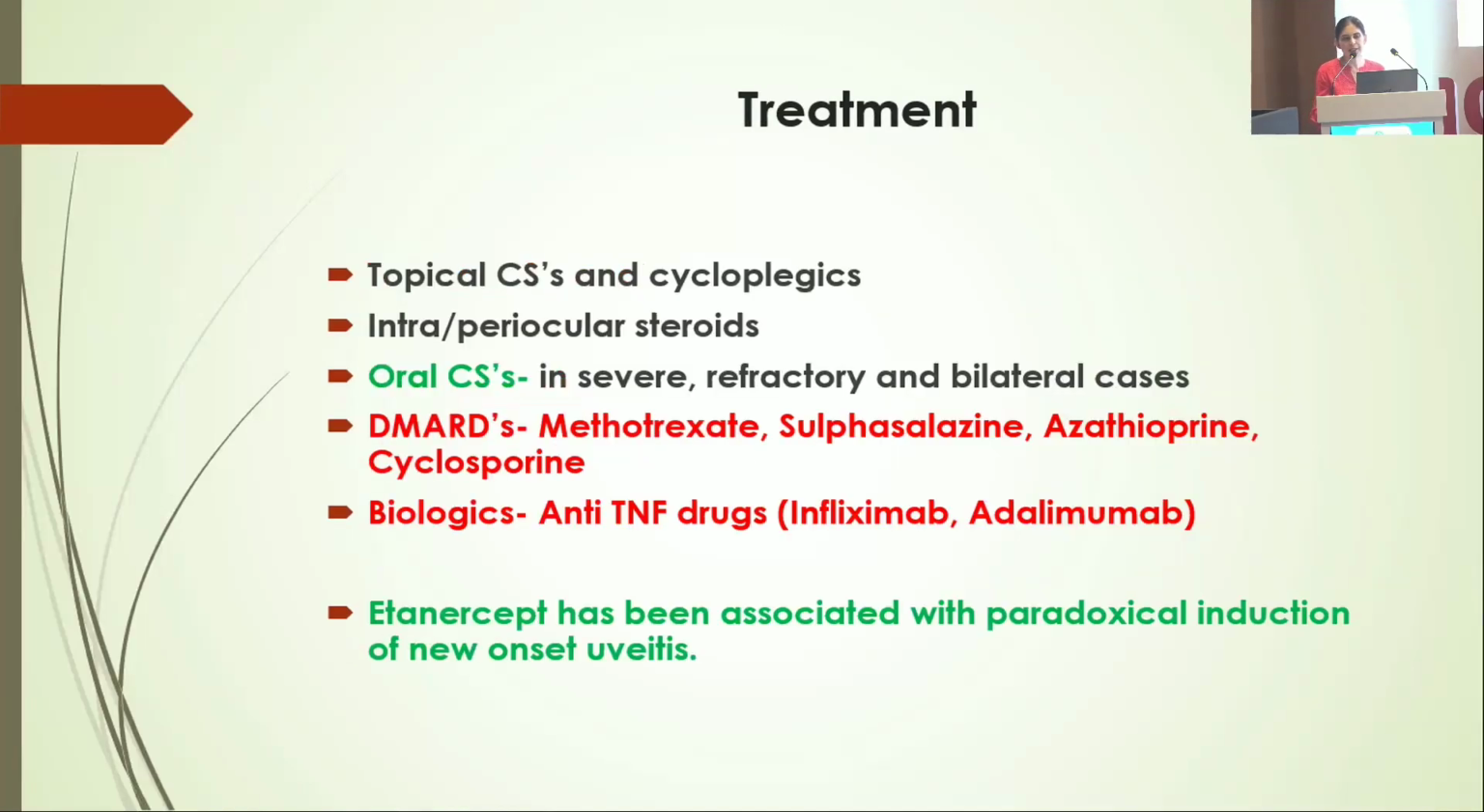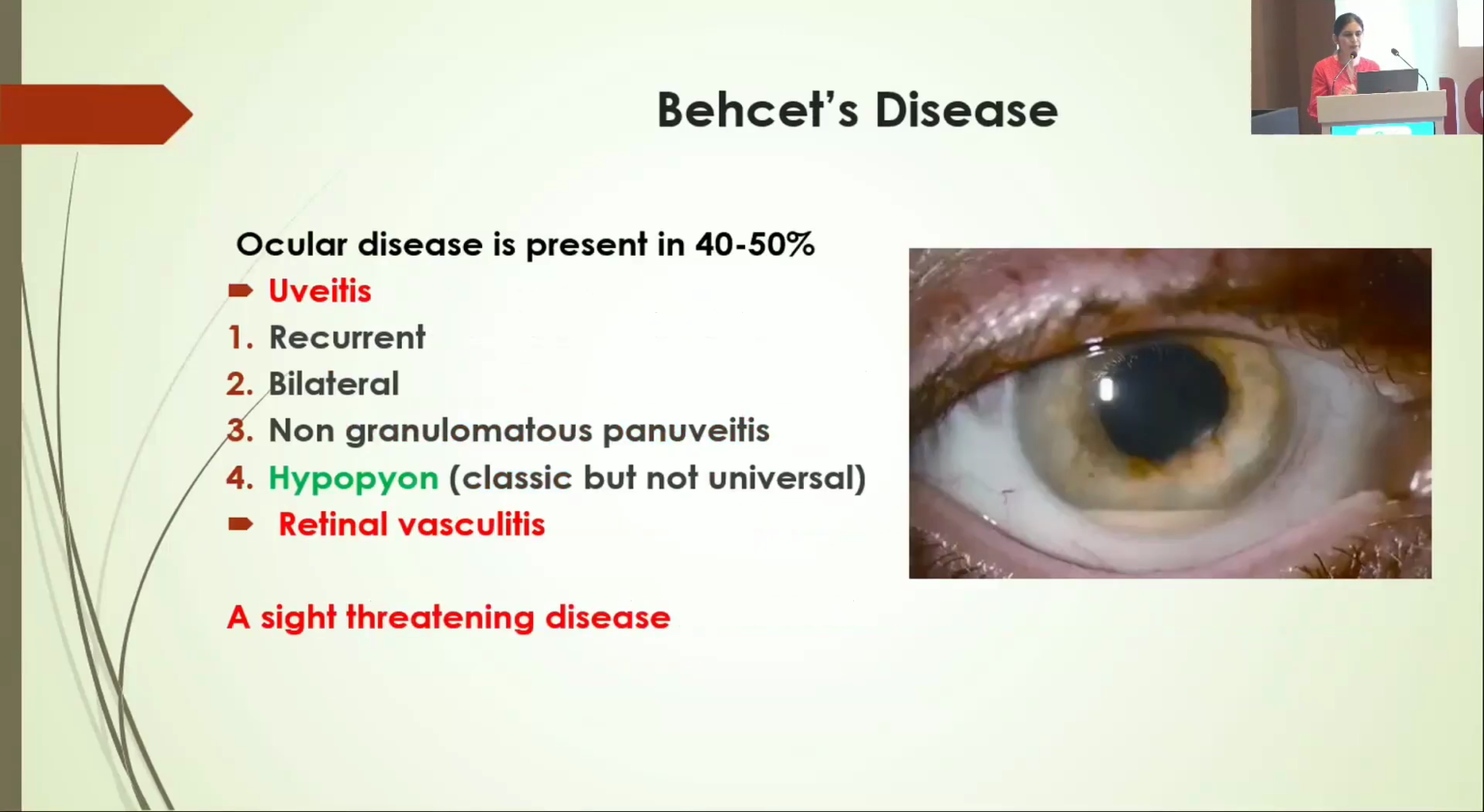Treatment for such a case is corticosteroids in severe refractory bilateral cases. Treat such patients with DMARDs, with sulfasalazine as drug of choice, followed by methotrexate. Biologics in the form of infliximab and adalimumab, anti-TNF drugs, are drugs of choice. Etanercept should not be used as it is associated with paradoxical induction of new onset uveitis.